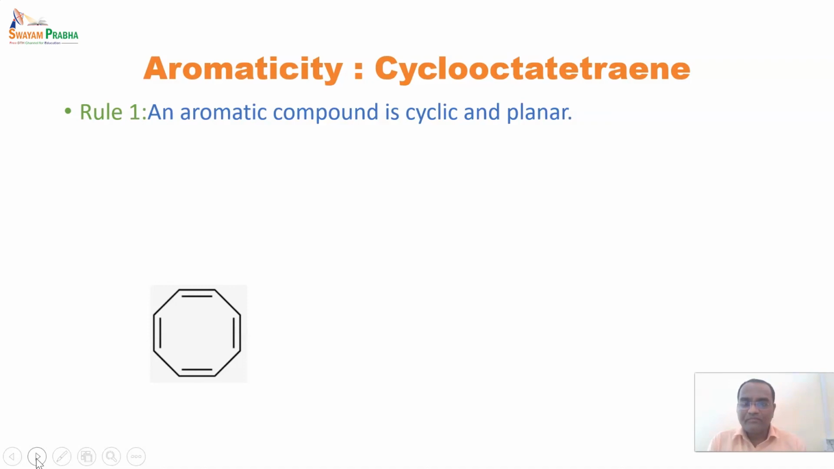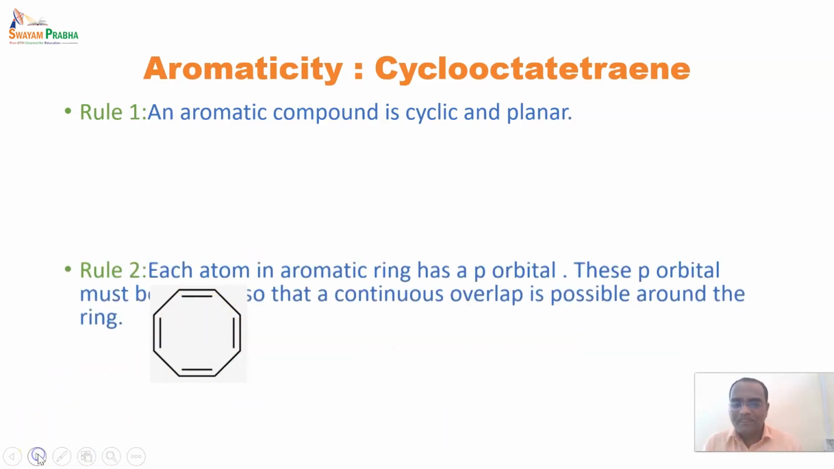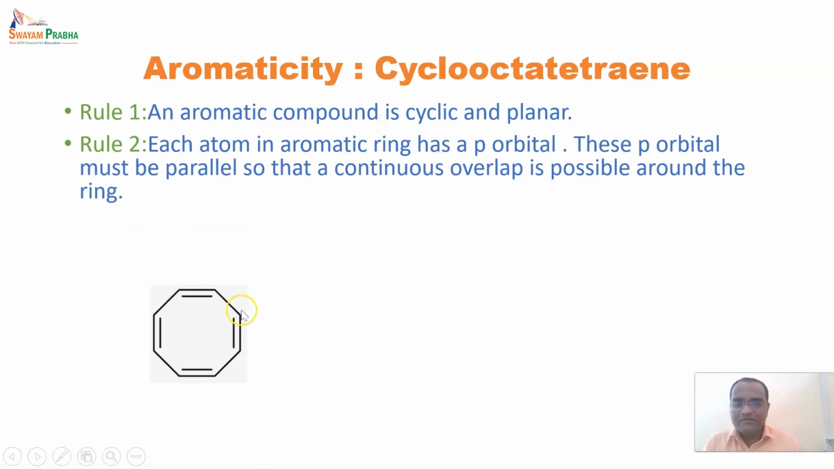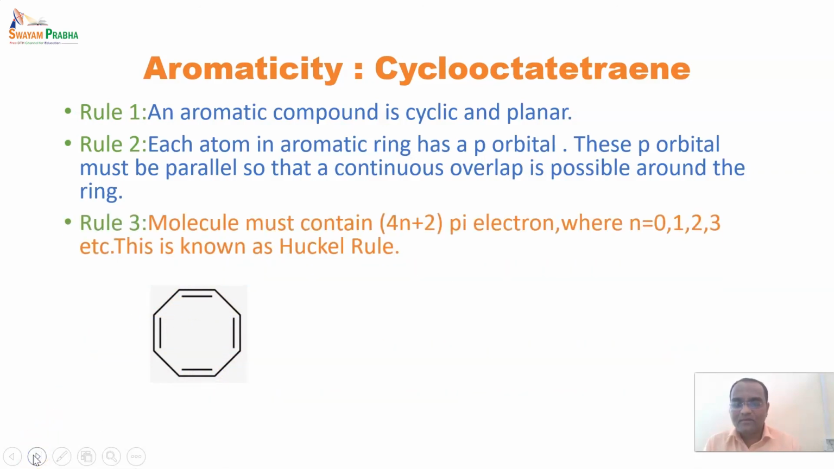So rule one: an aromatic compound should be cyclic. Here you can see that the compound is cyclic, and it should be planar. So it is planar. All the carbons are sp2 hybridized, and there is a continuous parallel p orbital for delocalization of pi electrons, but it does not satisfy Huckel's rule. So we'll see by an equation how it does not satisfy Huckel's rule.